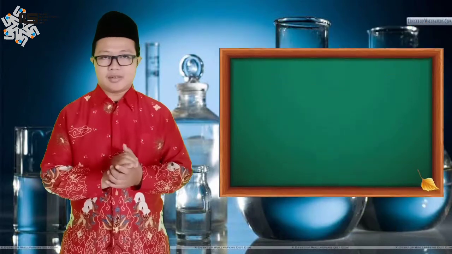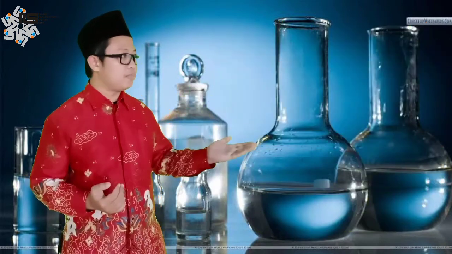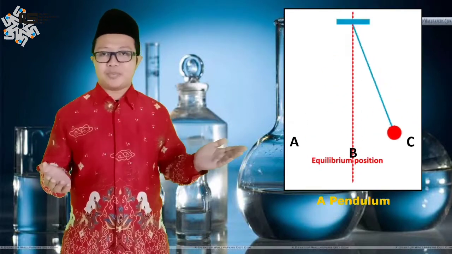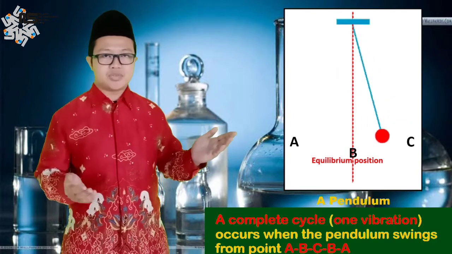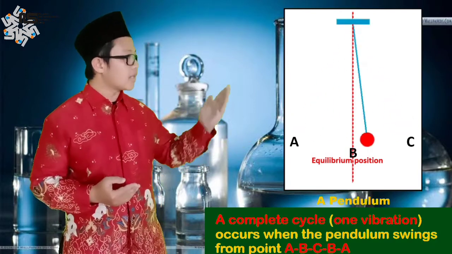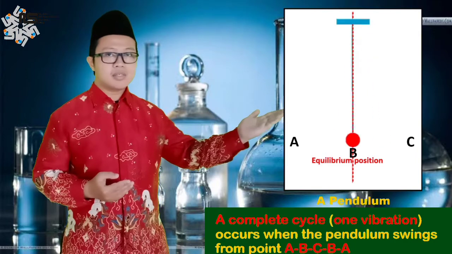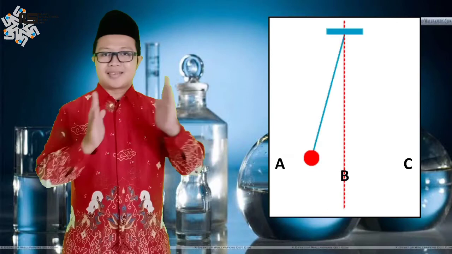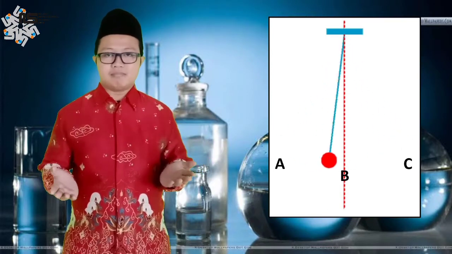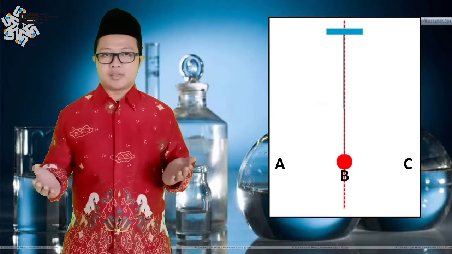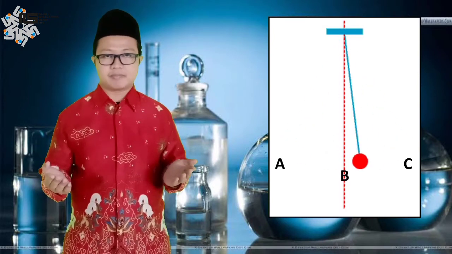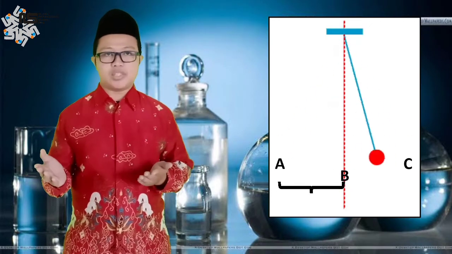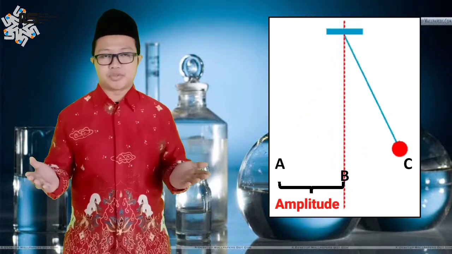To make it clearer, let's look at this picture of a pendulum. A complete cycle or one vibration occurs when a pendulum swings from point A, B, C, D, and back to A again. And when the pendulum moves back and forth, it has displacement here. The maximum displacement of an object from its equilibrium position is called amplitude.